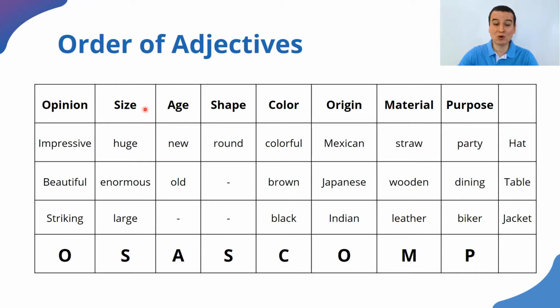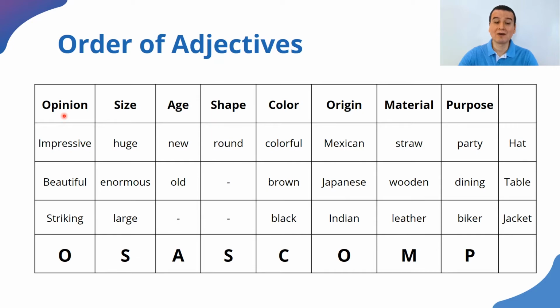Because size goes before origin. The characteristics go like this. First, it could be opinion, something that we can say that is very subjective because it's my opinion. For example, impressive, my impressive Mexican hat, my beautiful hat, my striking round hat. You see, opinion is the most general thing that we can have because it is not very specific, because many things could be beautiful, many things can be impressive, etc.